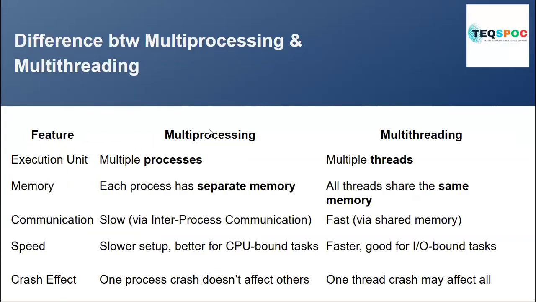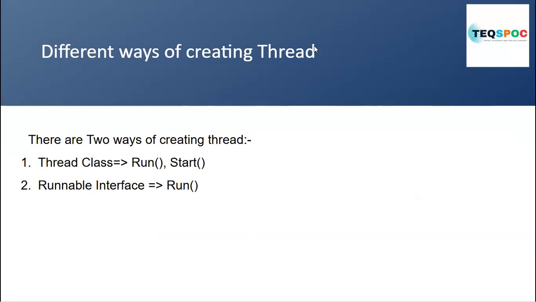Then you will ask what the run method and start method are. The run method contains the code that defines what the thread will do. With the help of the run method, we create a thread and write the logic inside it. When the thread runs, it executes that code. It is like the main logic of the thread.